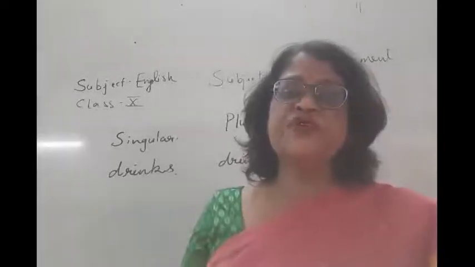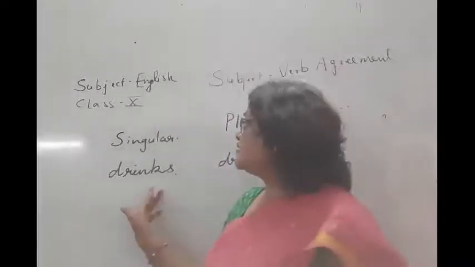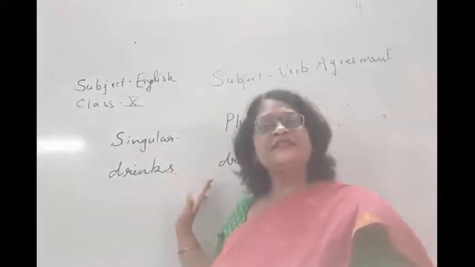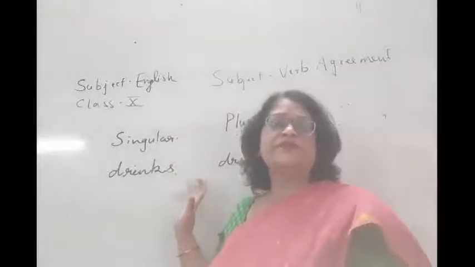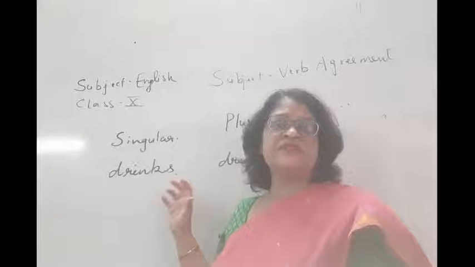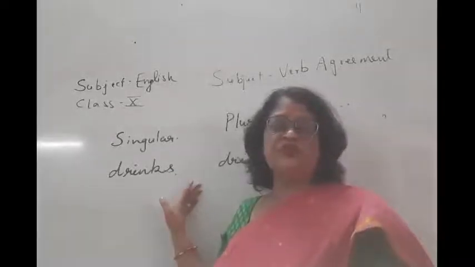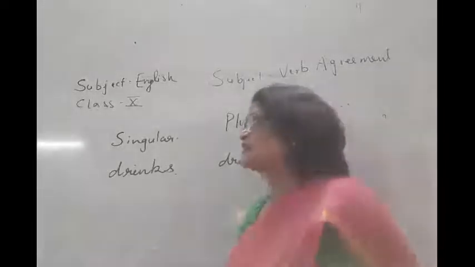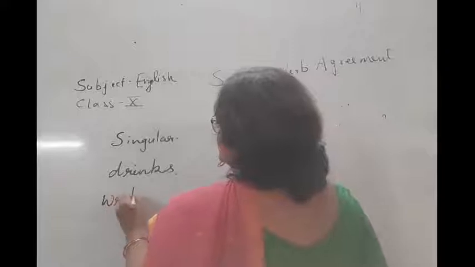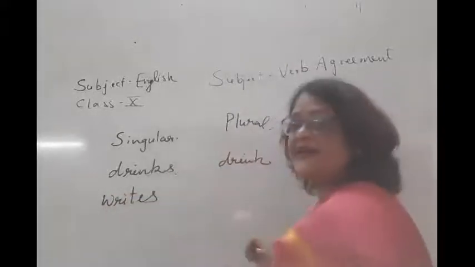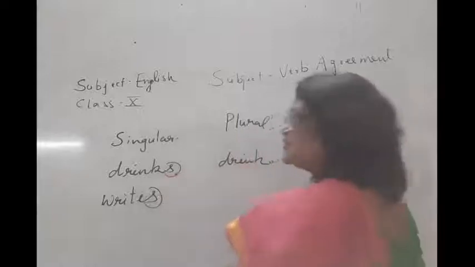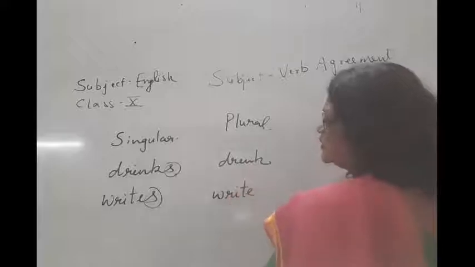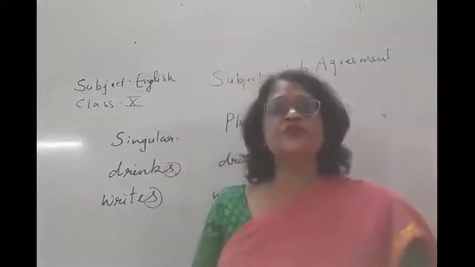So I hope this is clear to you. Once again I revise this thing. That in a singular verb, we put S. Don't forget it, always remember this thing, that with a singular verb, we always put S with that particular word. Okay, like write. So with a singular verb, it will become writes. You have to put S here. You can see I am putting S. And with a plural verb, we will never put S. It will simply be write. So I hope this is clear to you.